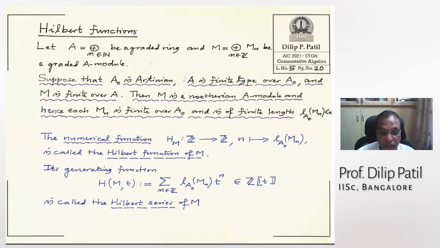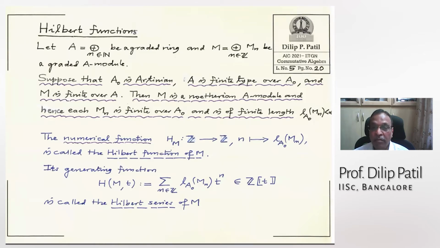Rings, when I say rings are graded by Z, that means all negative components are by definition zero. We can make a more general statement than this, but in the first course, at least, one should not do it. So suppose that we are going to assume A0 is an Artinian ring, the zeroth homogeneous component. We will also assume that A is of finite type over A0. A is an A0 algebra, and that is of finite type over A0.